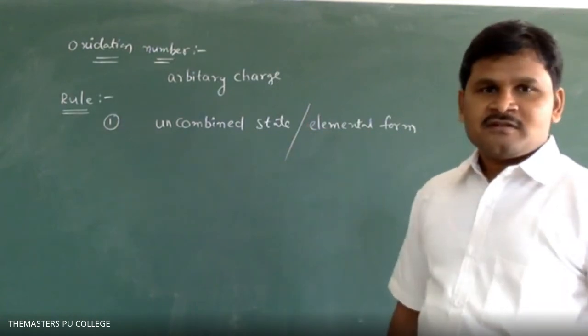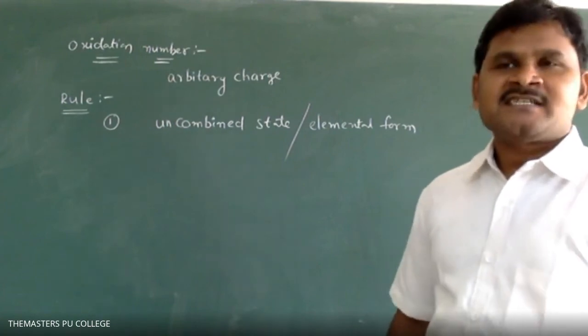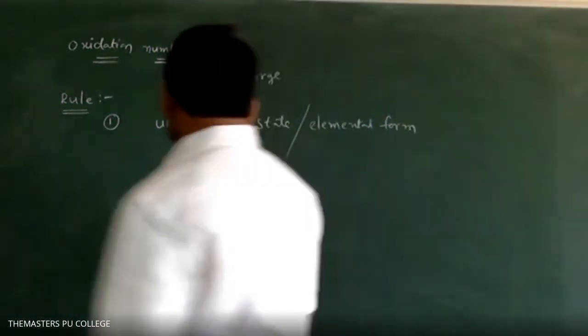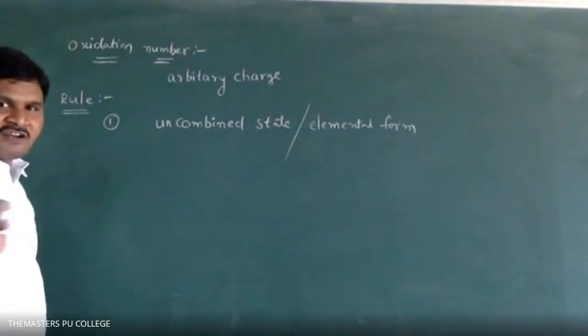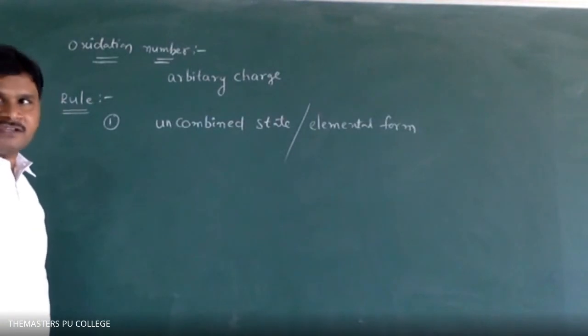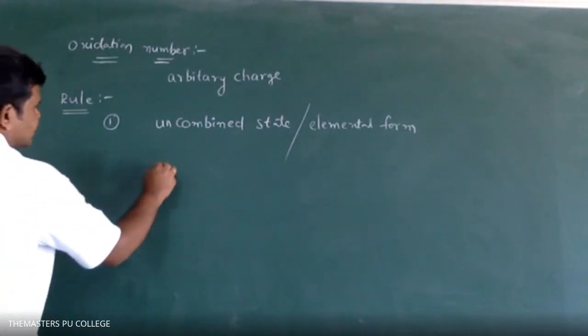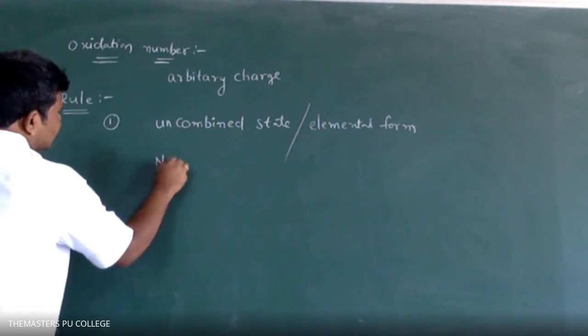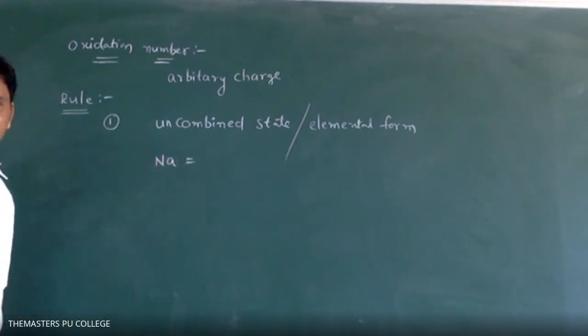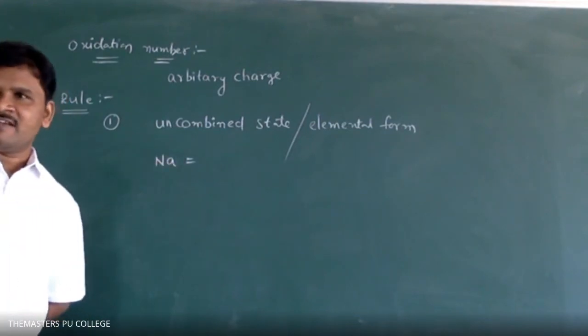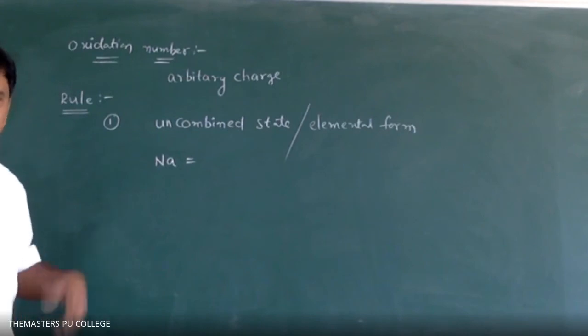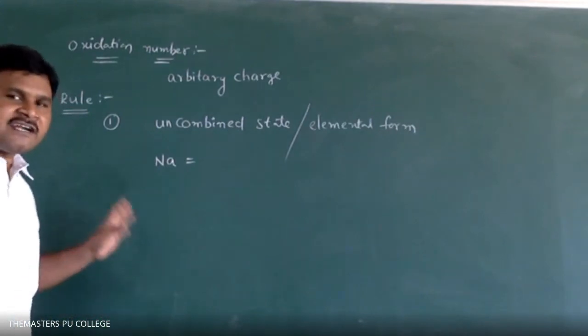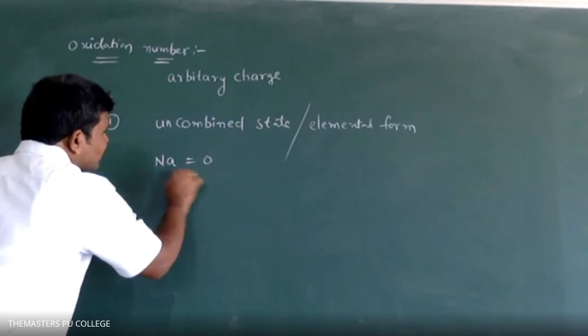What is uncombined state? Suppose you are writing one equation, and in that equation you get only elements like Na, Zn, Fe. In that situation, you have to write 0 for that type of element.